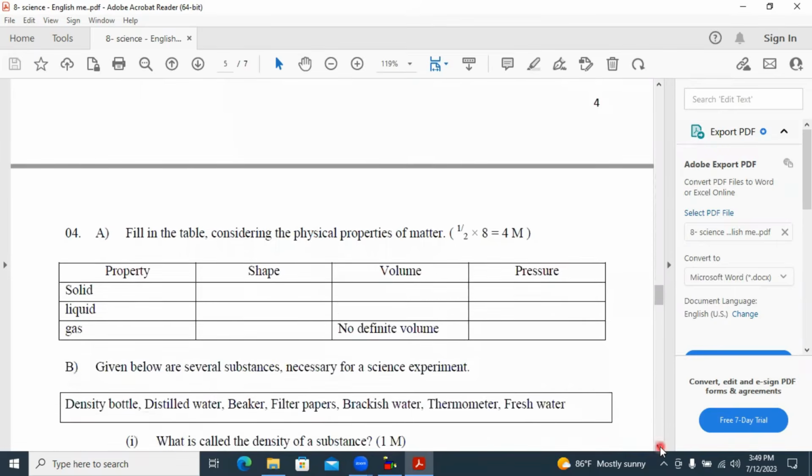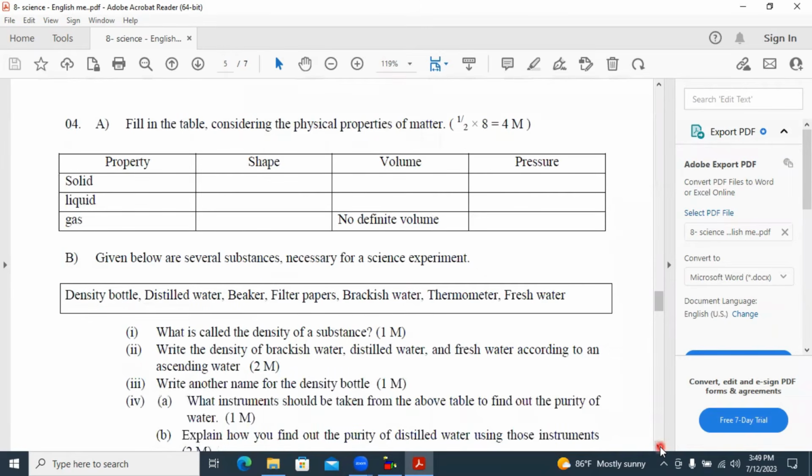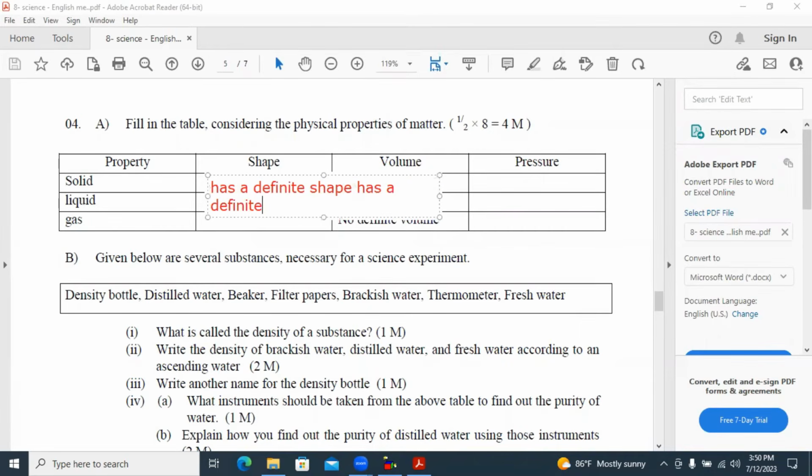Fourth one, fill in the table considering the physical properties of matter. Solid has a definite shape and also has a definite volume. Another thing, when we are applying pressure, we cannot compress them. Cannot compress.